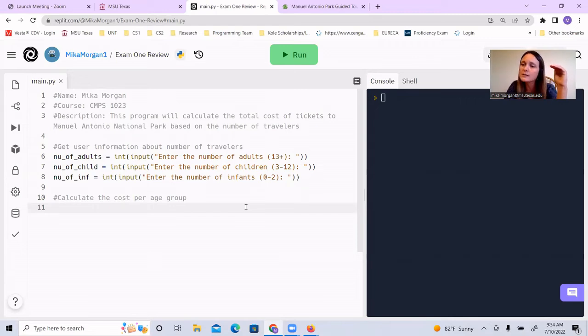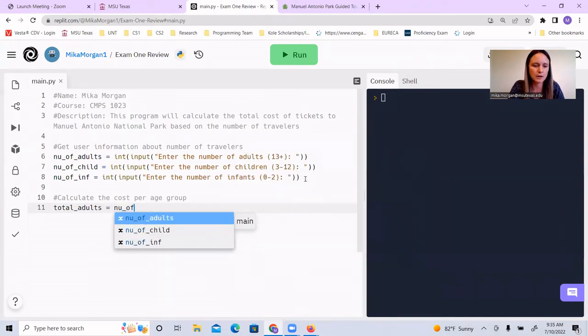I'm going to get my total cost for the adults, my total cost for the children. I don't need to find a total cost for infants because they're free. And then I'm going to add those numbers together to get my total. So let's call this the total for the adults, which is going to be the number of adults times 60.